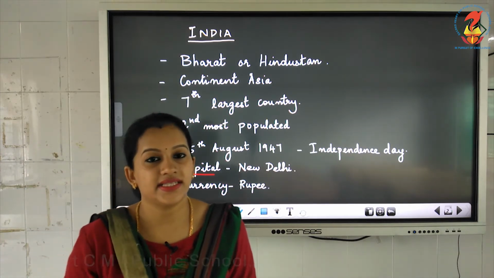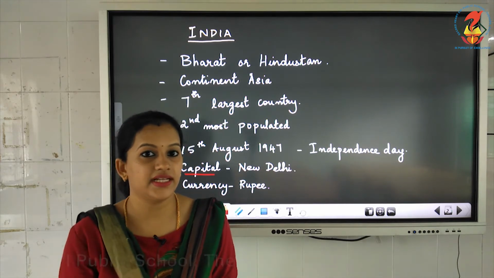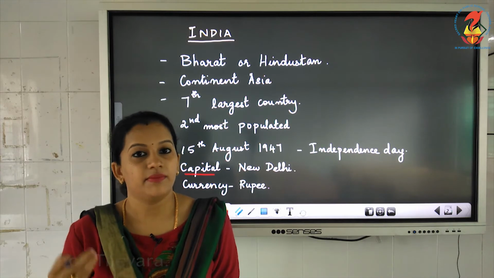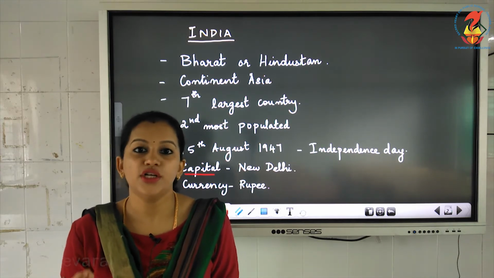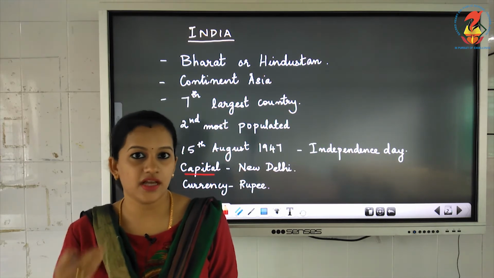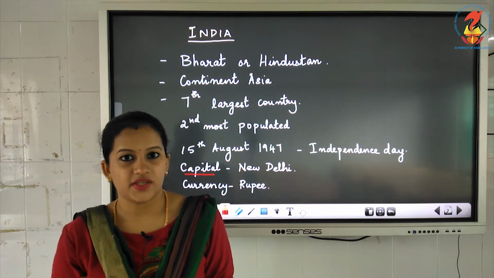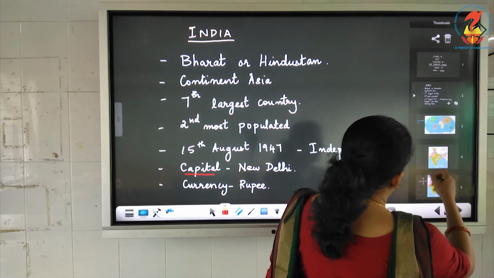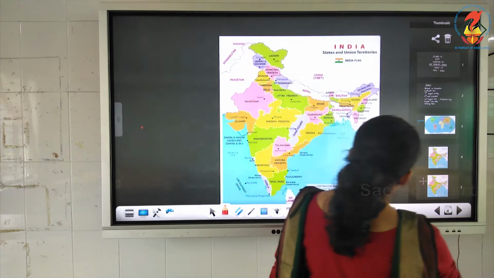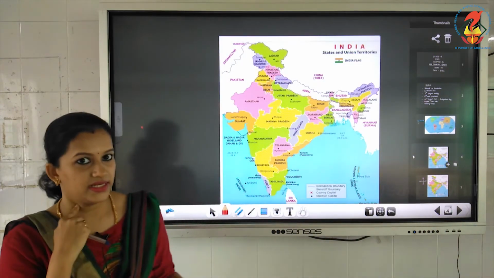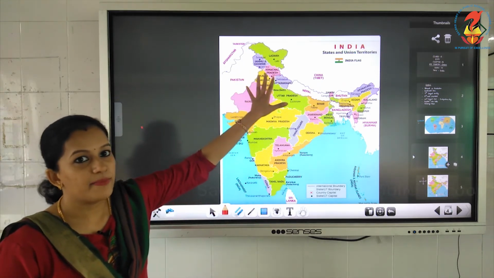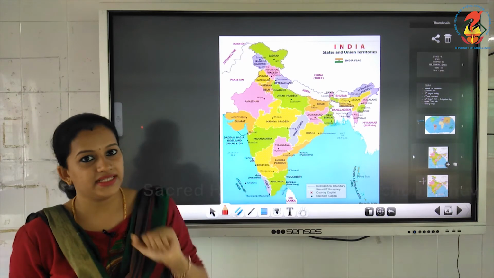And the currency of our country, that means the money that we use, isn't it? The money of our country is the rupee, the Indian rupee. So, I hope this is clear for you. Let us see the map of India so that you will understand a bit more about India. So, this is the map of our country, India.